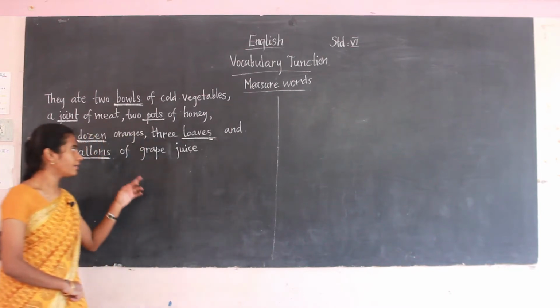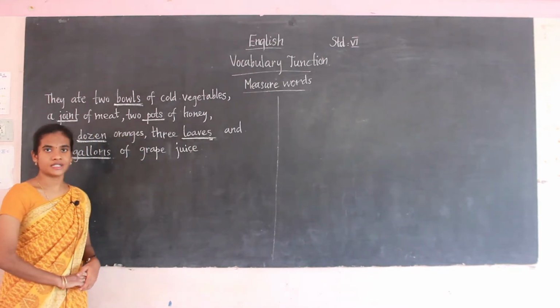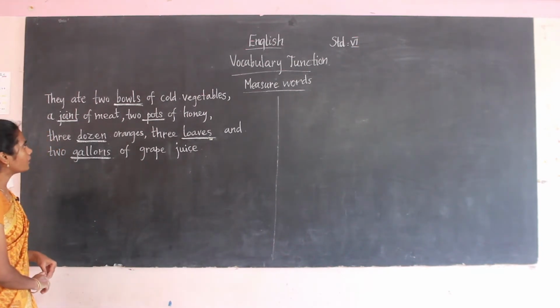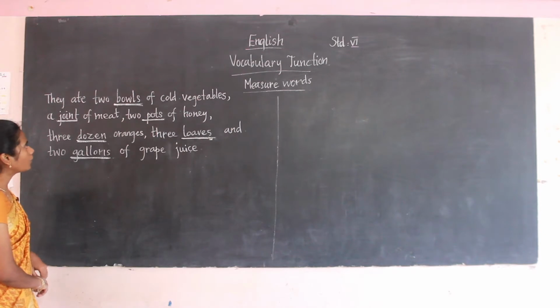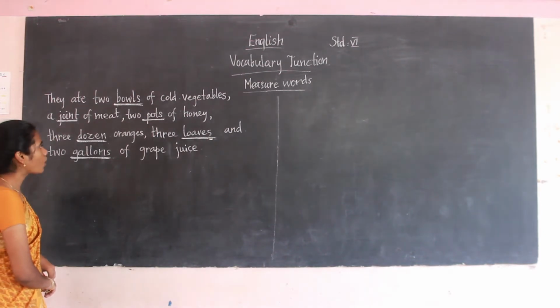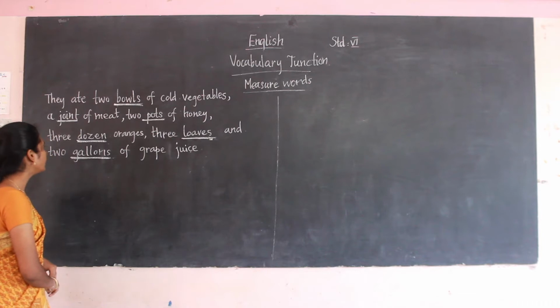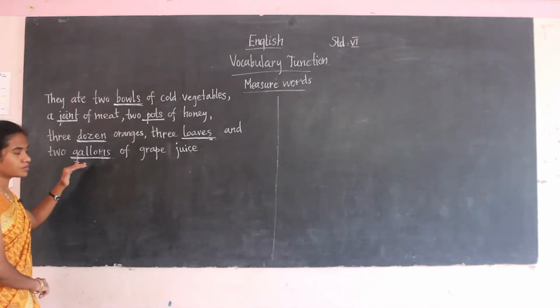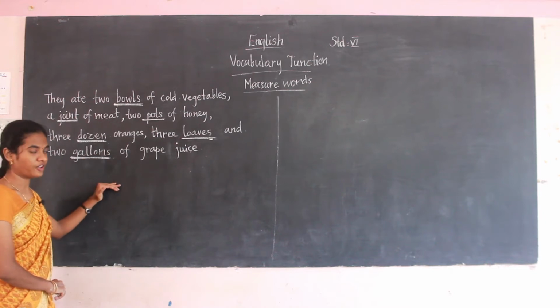I have written the lines from the story A Question of Grammar. Let's read that. They ate 2 bowls of cold vegetables, a joint of meat, 2 pots of honey, 3 dozen oranges, 3 loaves and 2 gallons of grape juice. So these are the lines from our story.